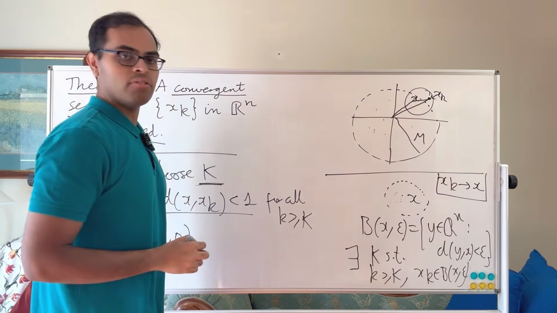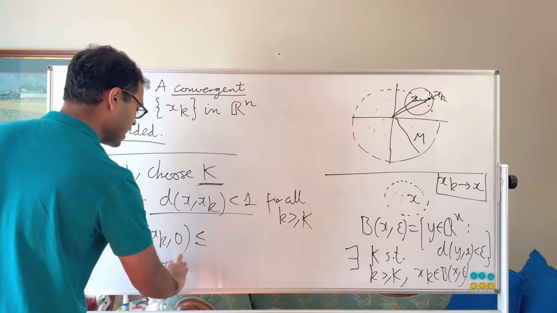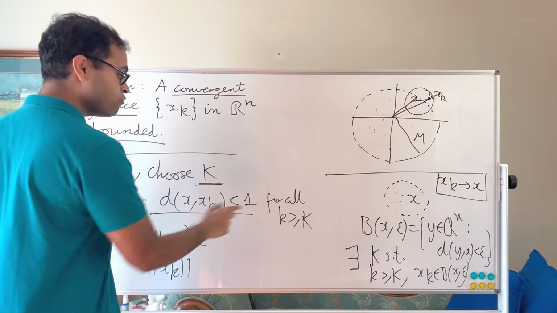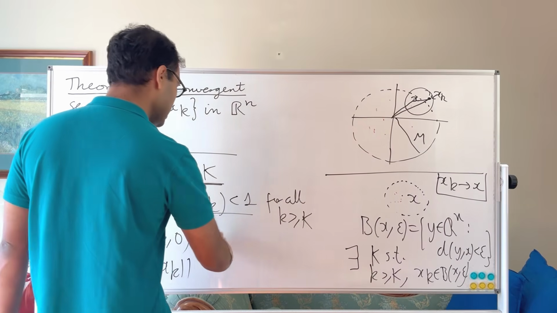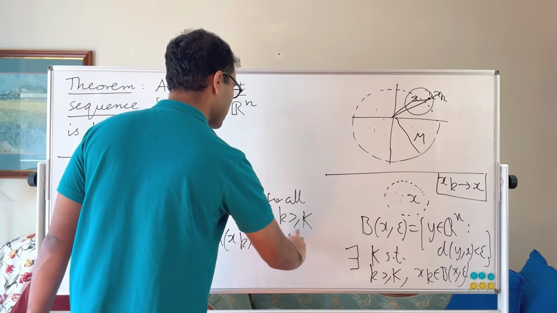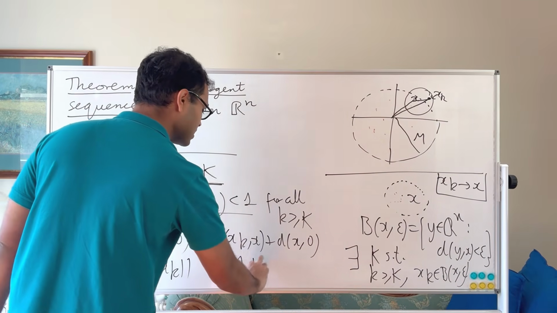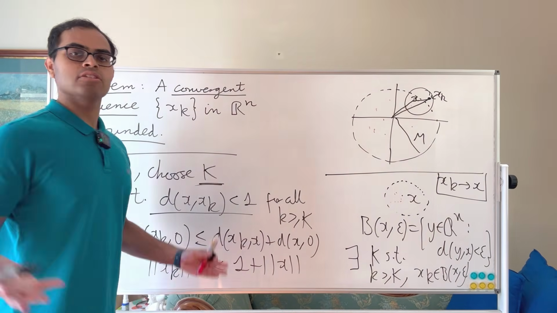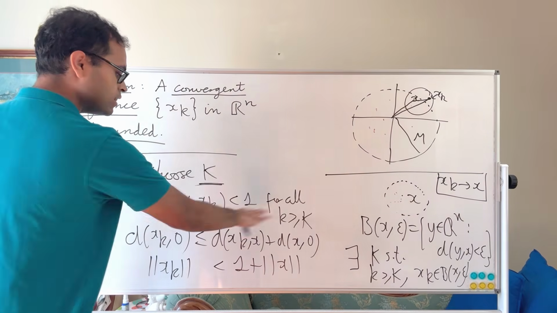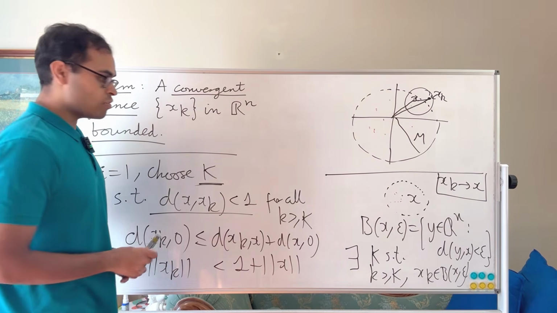So that's a triangle inequality that then says the distance from xk to 0, or in other words, the norm of xk, which is what we're trying to bound, for little k greater than or equal to big K, is going to be less than or equal to the distance from xk to x plus the distance from x to 0. Okay, which is just going to be less than 1 plus the norm of x. Okay, so whatever that is, norm of x is the distance from x to 0. That's a bound for all our terms xk, so long as little k is greater than or equal to big K.